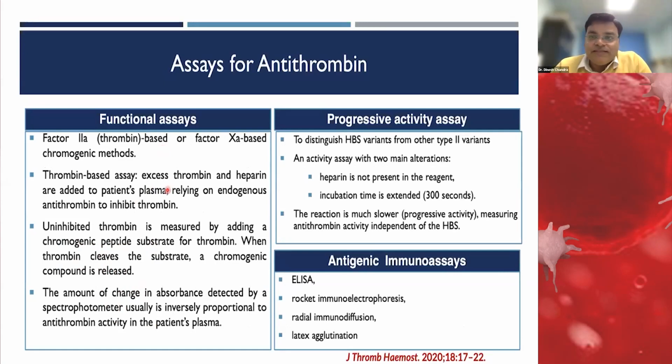Chromogenic assay is recommended compared to the activity assay because it is less affected by interference. Usually these assays are either thrombin based or factor 10 based.